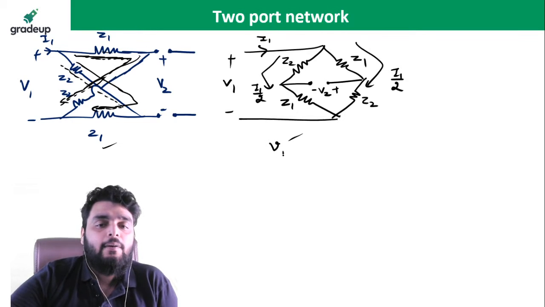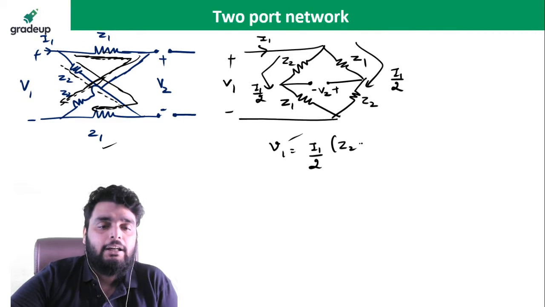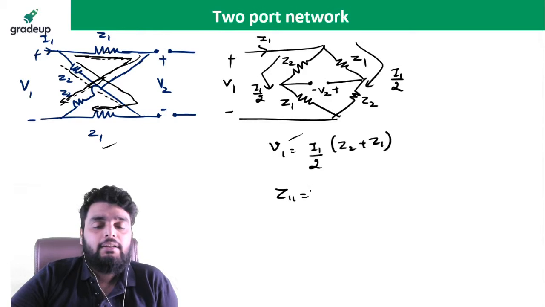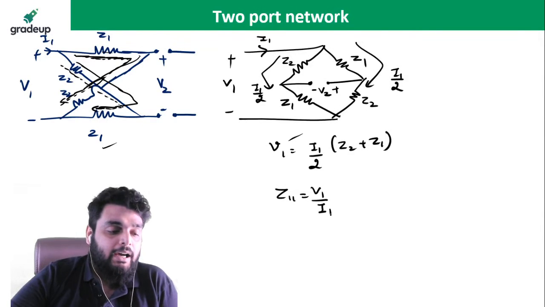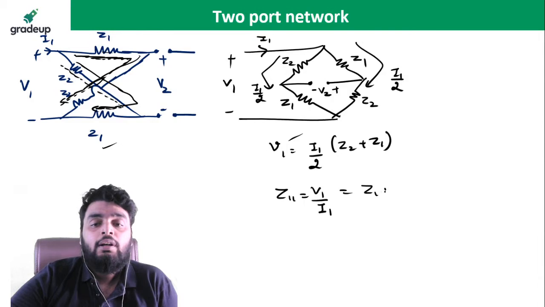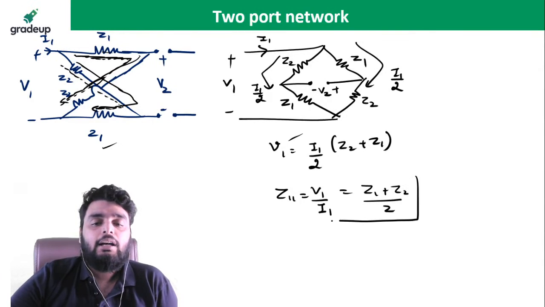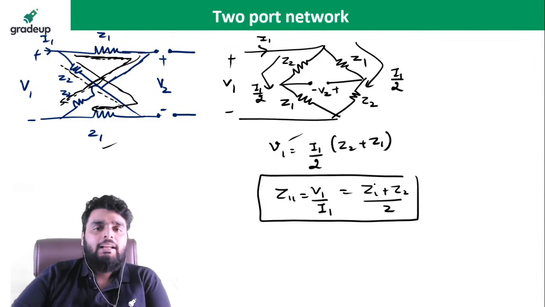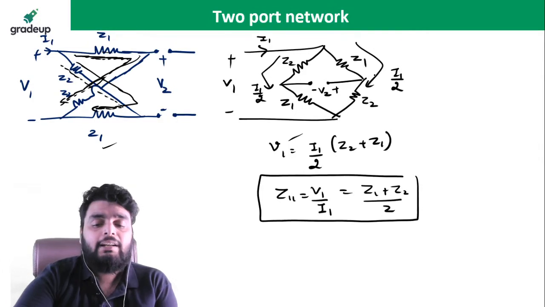So I can write V1 is equal to I1 by 2 bracket Z2 plus Z1. Right? So Z11 is equal to V1 divided by I1, which is equal to Z1 plus Z2 divided by 2. This comes out to be Z11. Yes or no? Simple.